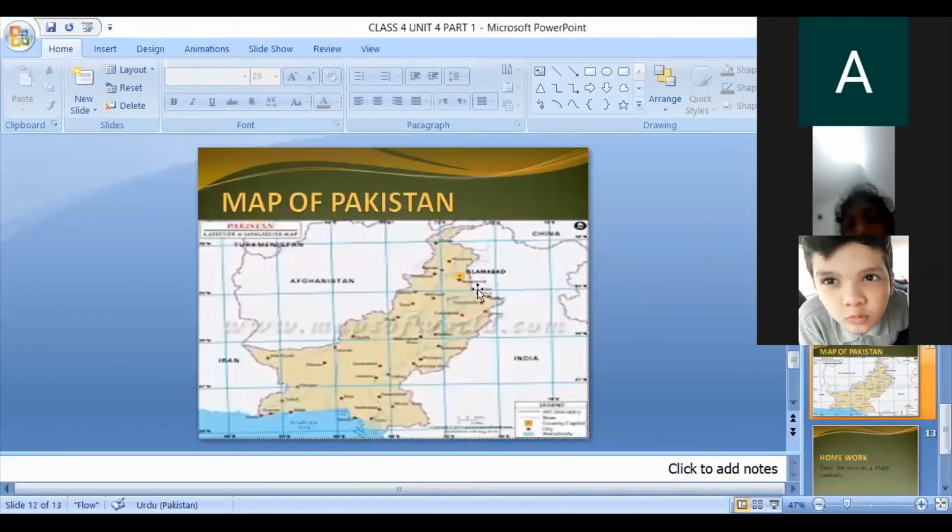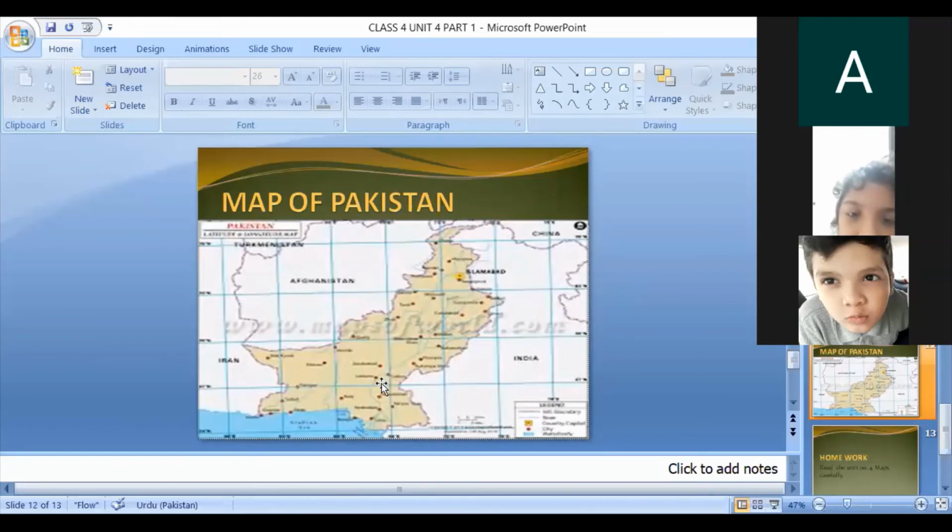Okay, this is the map of Pakistan. These are the longitude lines and these are the latitude lines, and the middle line is known as the equator. So we can find an area with the help of longitudes and latitudes. For example, the areas which are near the equator are considered hot areas. Mostly the plains are here. Islamabad is located over here to the north, so its climate is moderate.